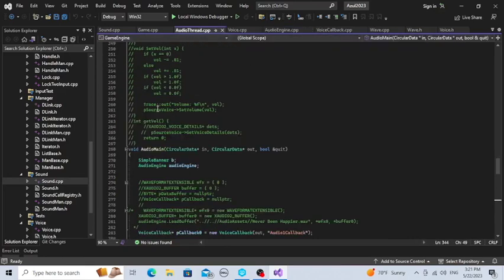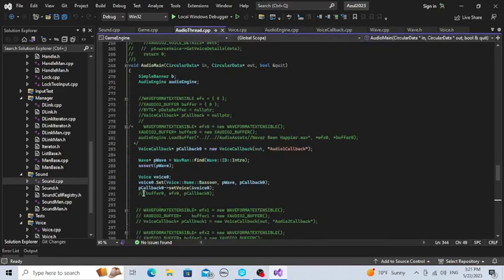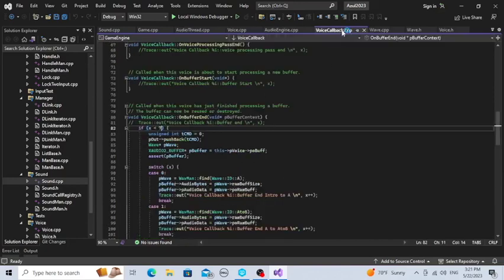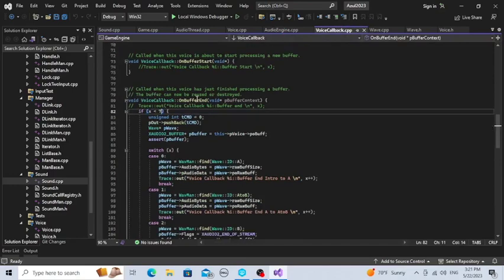And then we're showing right there that the voice is created, and then the callback is being created in that voice, and then you couple them by setting callback voice to voice. That way, in the callback, you can append to the buffer. So now we'll see our voice callback.